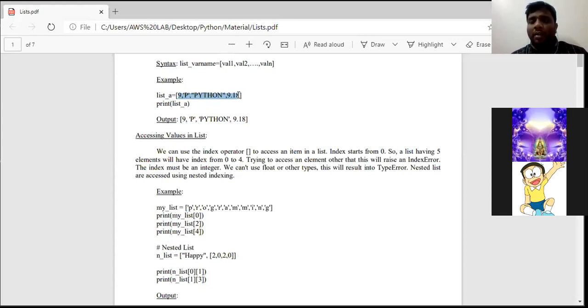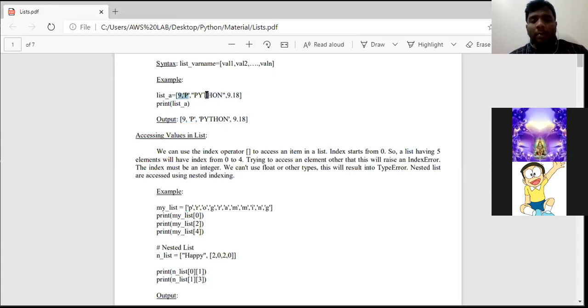Whatever is inside the square brackets, you can call them values, items, or elements. So in one textbook they will be referred to as items, in another textbook as values, but on online websites they will be referred to as elements. No issues, they are called elements or values or items. Clear? This is the output of this particular program.